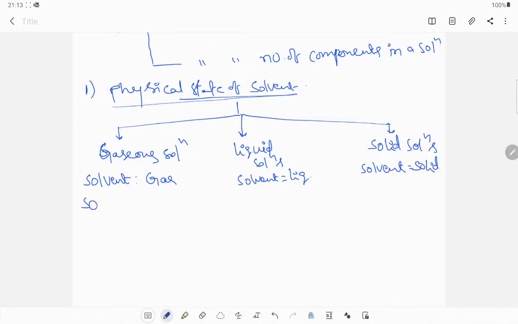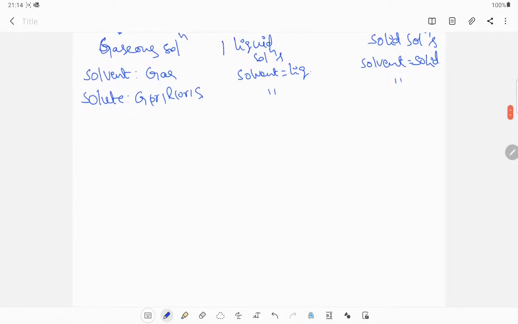In gaseous solutions, the solute may be gas, liquid or solid, whatever it may be. In liquid solutions also the solute may be gas, liquid or solid. In solid solutions also the solute may be gas, liquid or solid. Now we will see some examples under all these criteria.